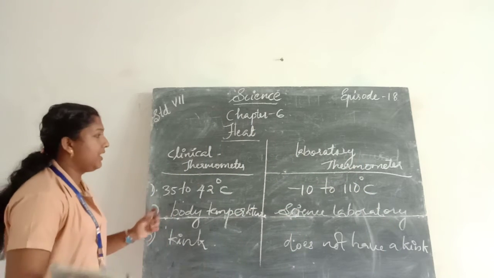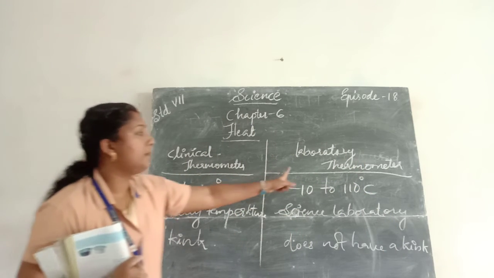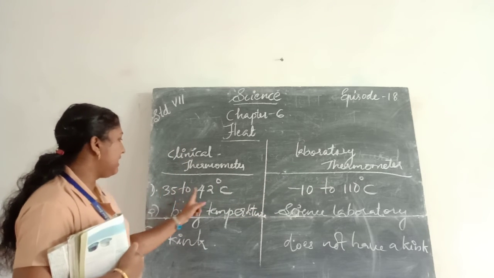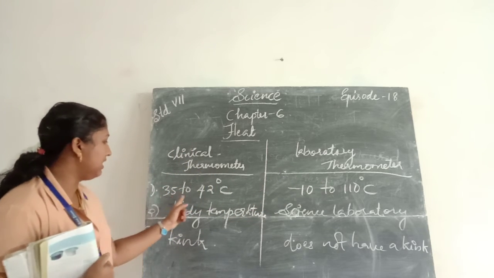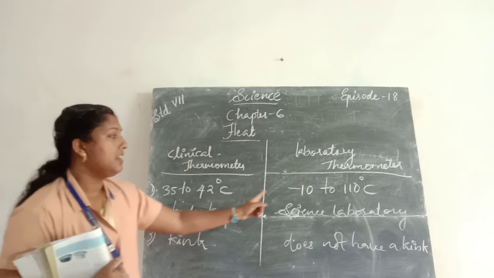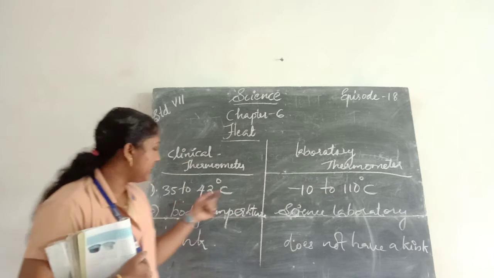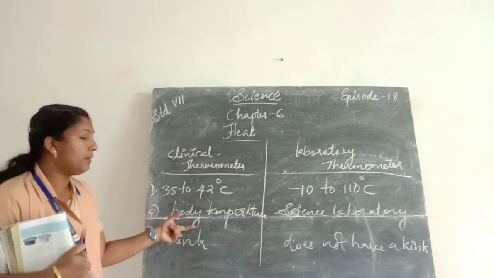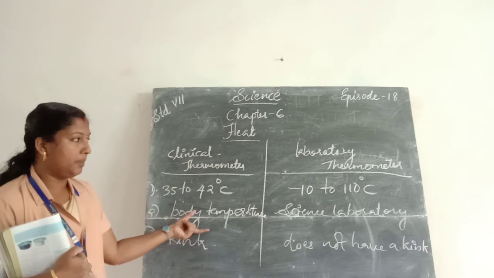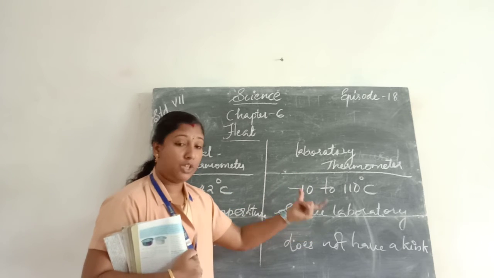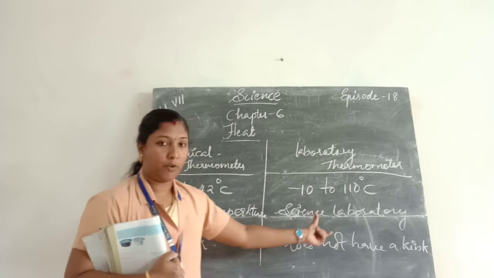Once again, the differences between the clinical thermometer and the laboratory thermometer. The temperature range of the clinical thermometer is 35 to 42 degrees Celsius; the laboratory thermometer is minus 10 to 110 degrees Celsius. The clinical thermometer is used to measure body temperature. The laboratory thermometer is used in the science laboratory.